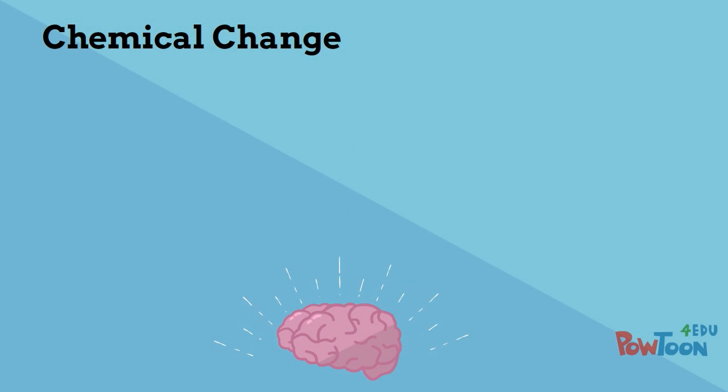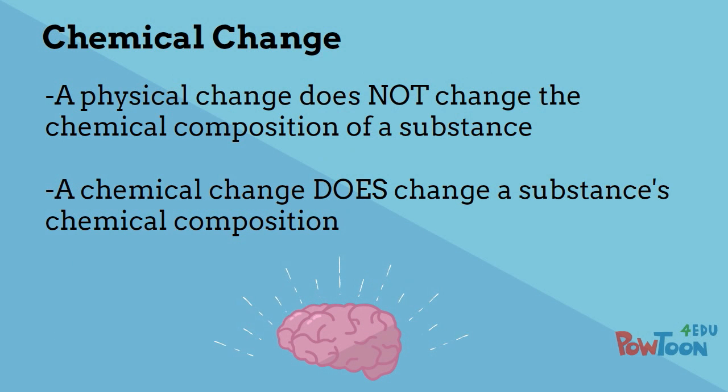These are all indications of a chemical change, but it is important to remember that the difference between a physical change and a chemical change is that a physical change does not change the chemical composition of a substance, while a chemical change does. Keep that in mind when determining whether a change is chemical or physical.